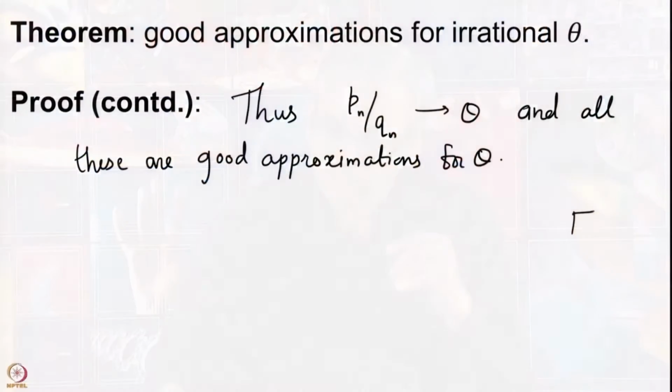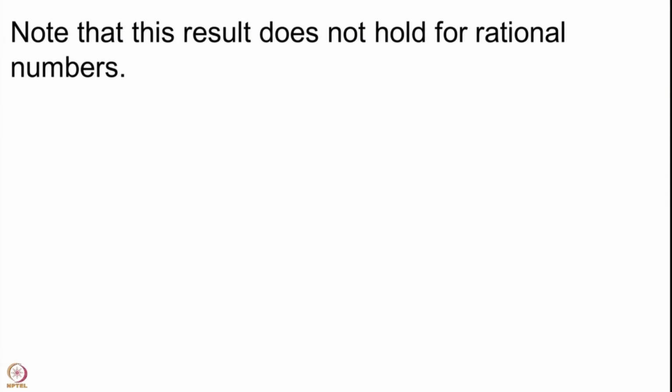Here we have of course used that our theta is an irrational number and not a rational number. Therefore, we get this result that there are infinitely many rational numbers giving good approximations to this irrational theta. This result however is not true for a rational number. Let us draw our usual square box to denote that this theorem is complete. So, we note that this result is not true for rational numbers.